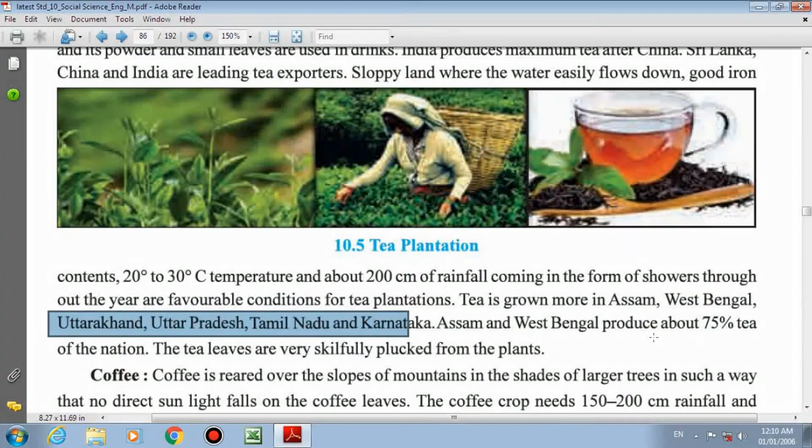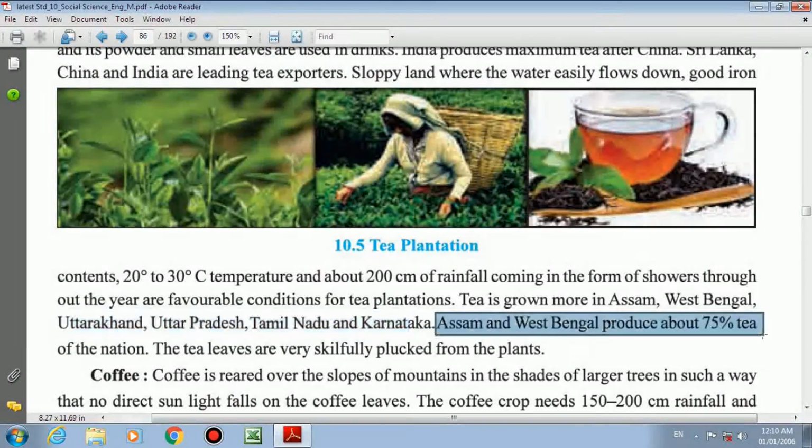Assam and West Bengal produce, okay, underline, Assam and West Bengal produce 75% tea of the nation. Means whatever the production of tea of our country, out of that 75% is produced by the Assam and West Bengal states. The tea leaves are very skillfully plucked from the plants. Okay, it requires skill. Not like you put your hand in the plant and snatch it. Very softly and with very minute observation you have to pluck them from the plant, and that powder will be used in tea and other drinks.